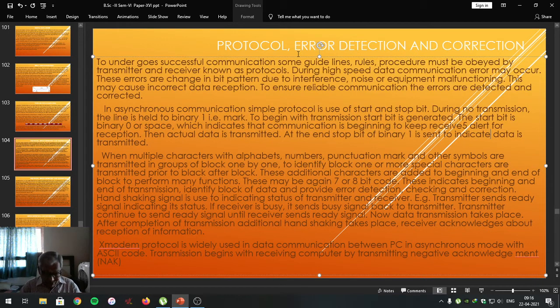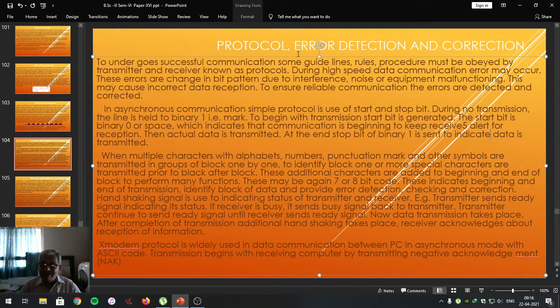Errors may occur in synchronous as well as in asynchronous types of communication. Irrespective of the type of communication, there may be a possibility of errors occurring. Dear students, in asynchronous or serial communication, a simple protocol that is used between the transmitting and receiving computer is attaching a start and stop bit. Already we have studied this in serial communication.